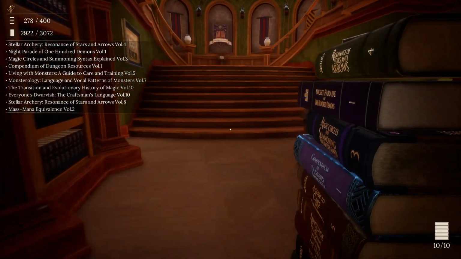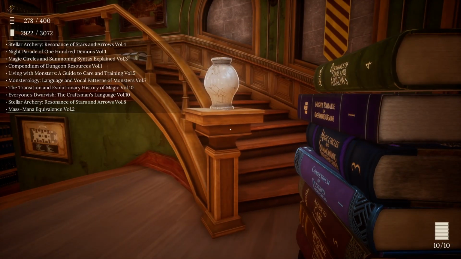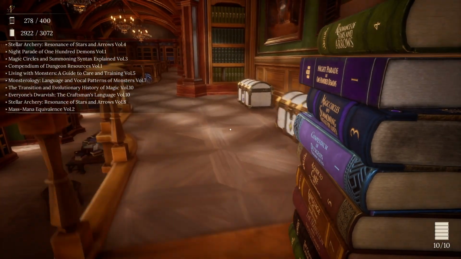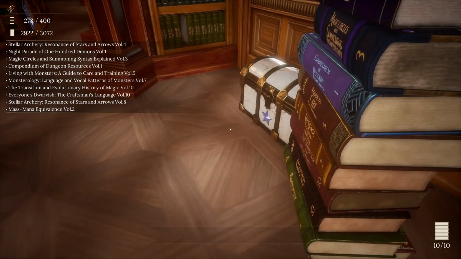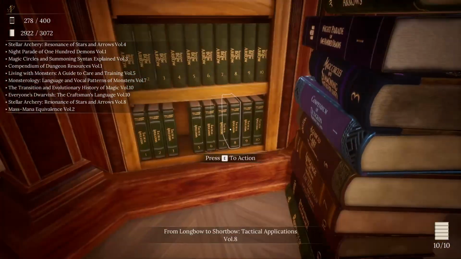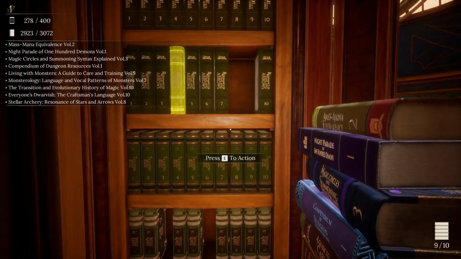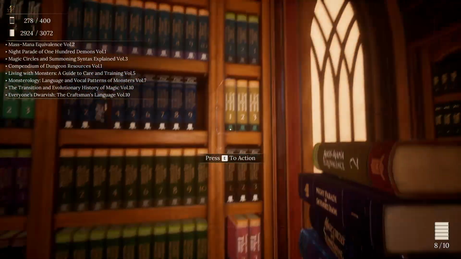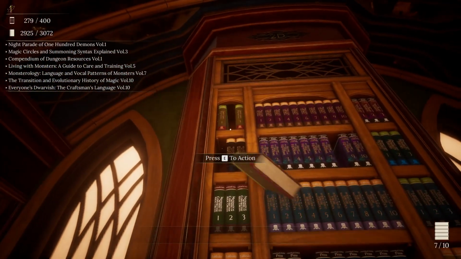So, Stellar Archery. So, we've got Archery, Necromancy, Summoning, Dungeon, Monsterology, History, Language, Archery, and Math. Resonance of Stars and Arrows, Volume 4. Nope, not there. You go right there. Another Resonance of Stars and Arrows there. Mass Mana Equivalents, Volume 2. Up here.